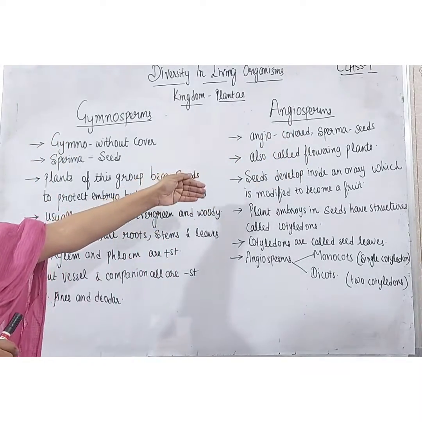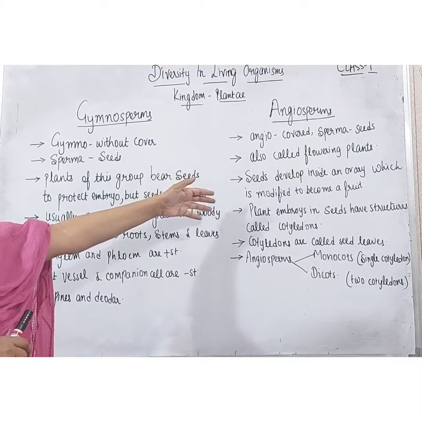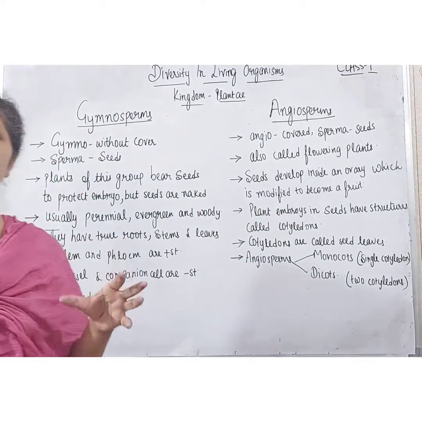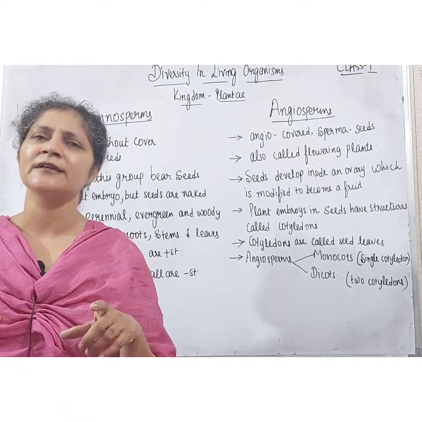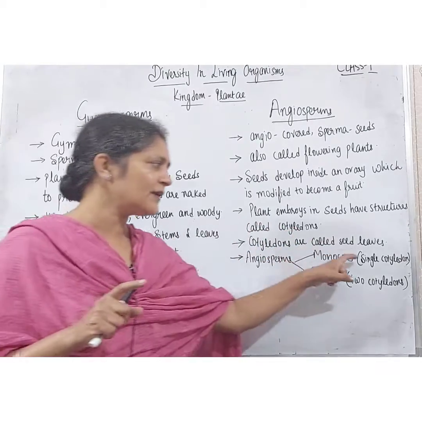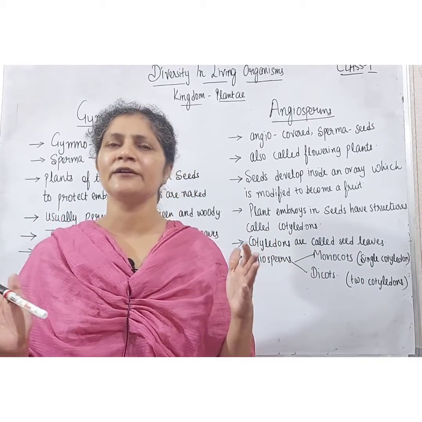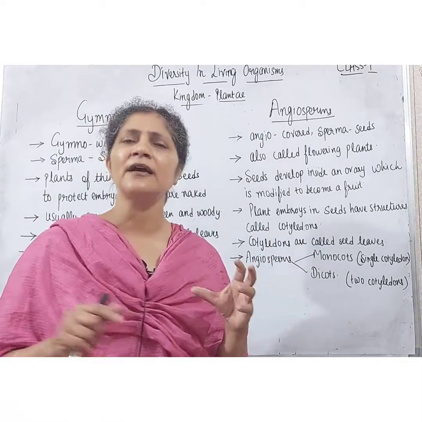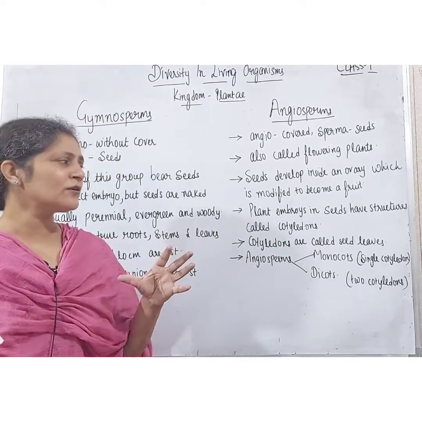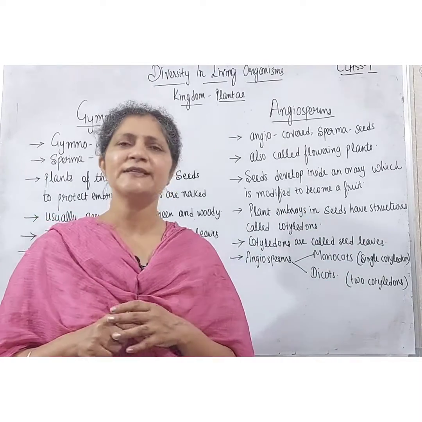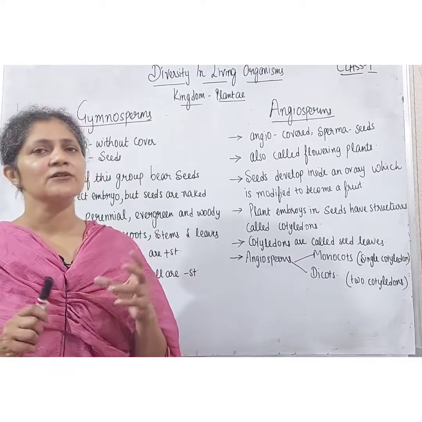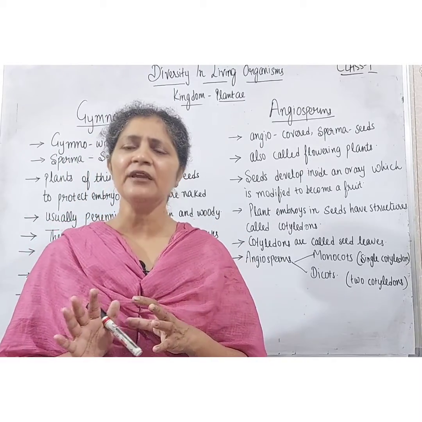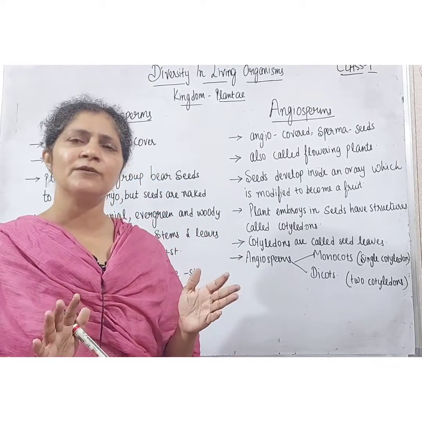And in angiosperms the plant embryos in seeds have structures called cotyledons, and depending upon the number of cotyledons present, whether it is one or two, they are divided into two further subgroups, monocots and dicots. In monocots a single cotyledon is present, and in dicots two cotyledons are present. So this was all about the angiosperms and the gymnosperms.